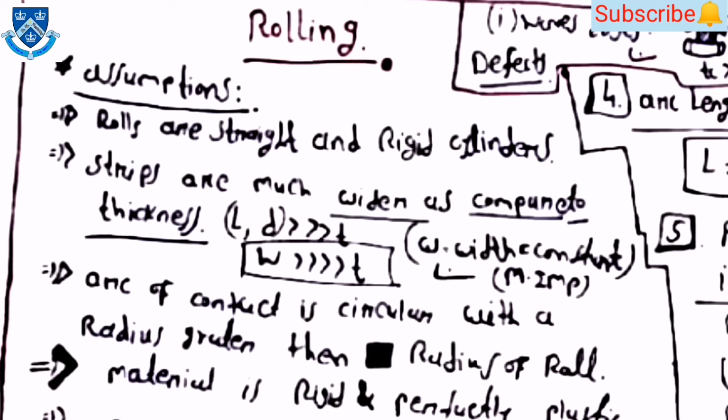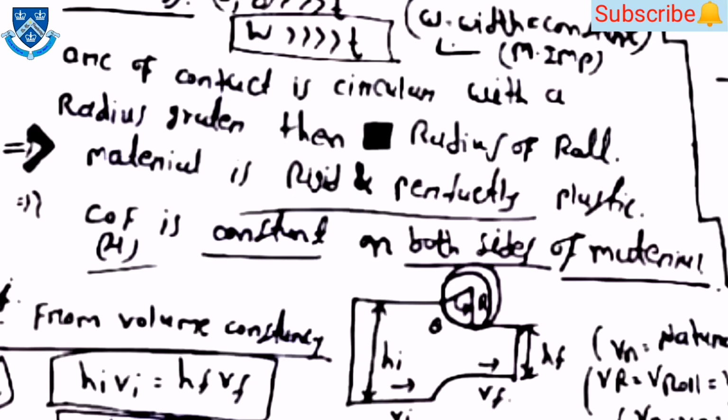Then coming towards the rolling process, first are the assumptions which are taken in the rolling process. The first is that the rolls are straight and rigid cylinders. The second is that strips are much wider compared to the thickness, that means W is greater than T, the thickness. Then the arc of contact is circular with a radius greater than the radius of the roll. Then the material is rigid and perfectly plastic. Then the coefficient of friction is constant on both sides of the material.